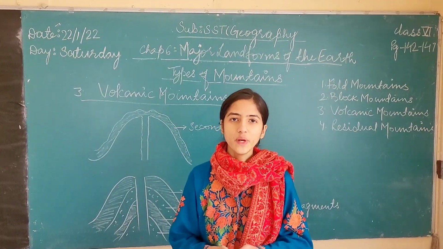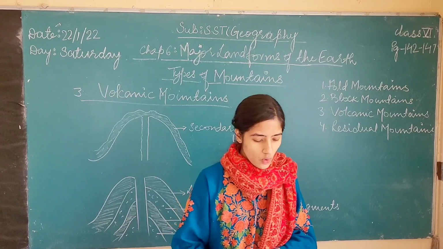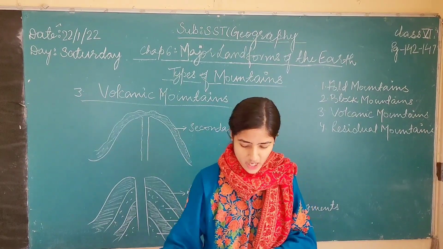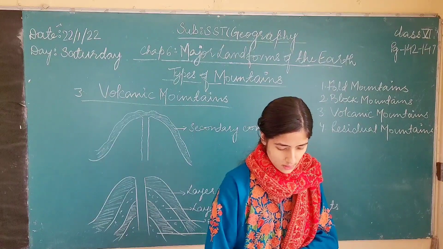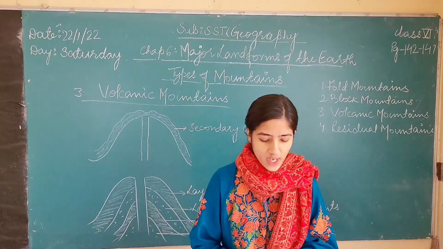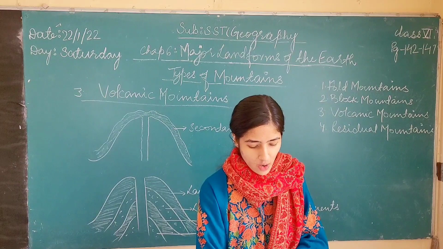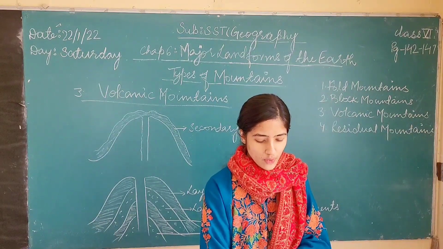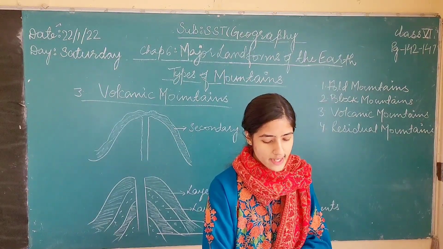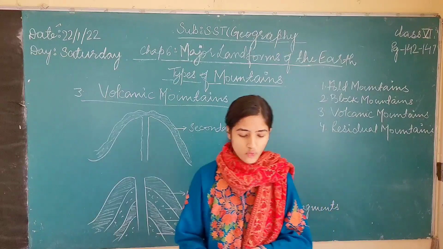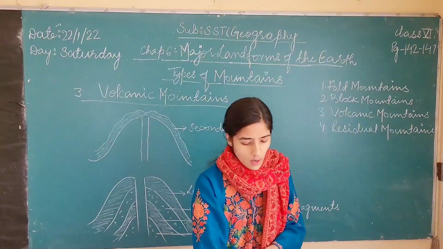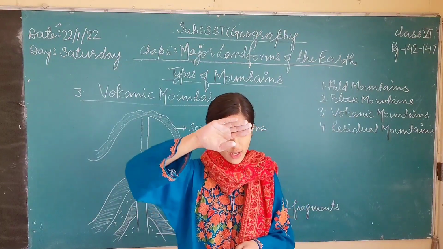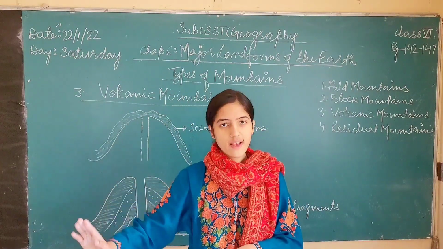Okay, so now the third one is the volcanic mountains. What are volcanic mountains? See page number 144. A volcano is a vent or an opening on the Earth's crust through which molten magma flows out as lava.